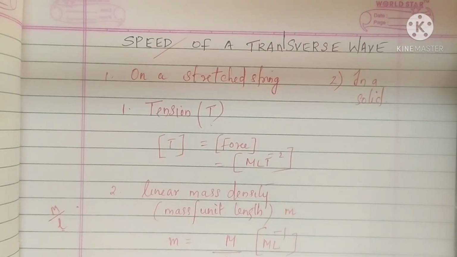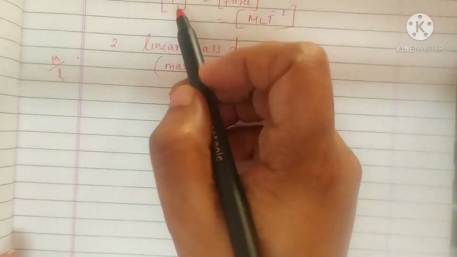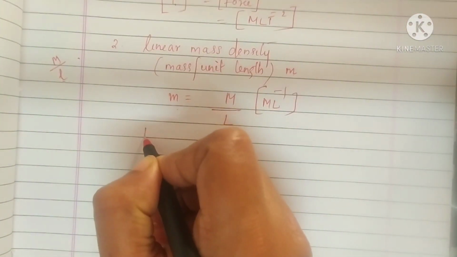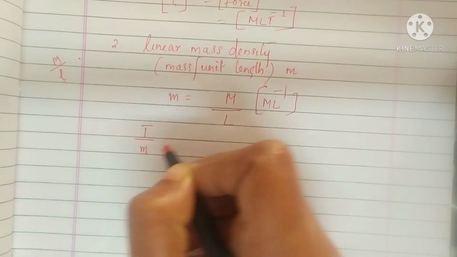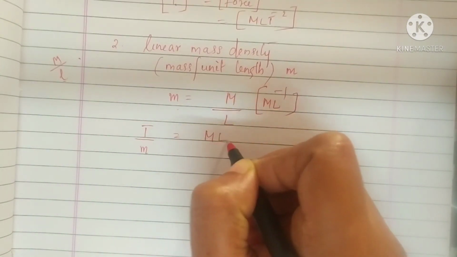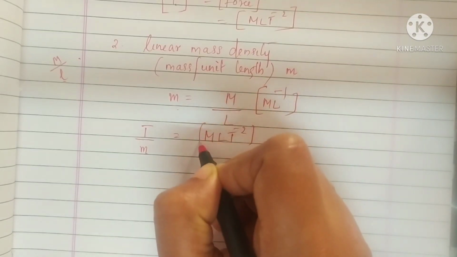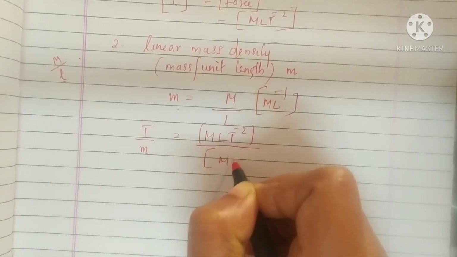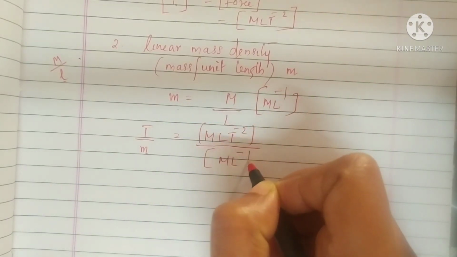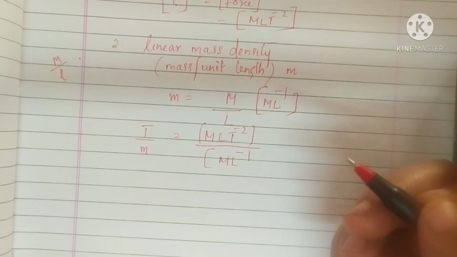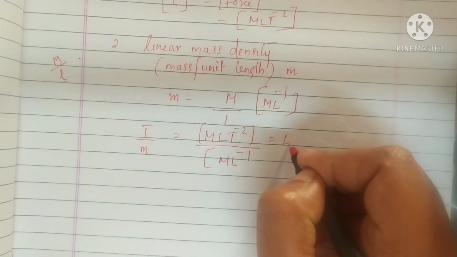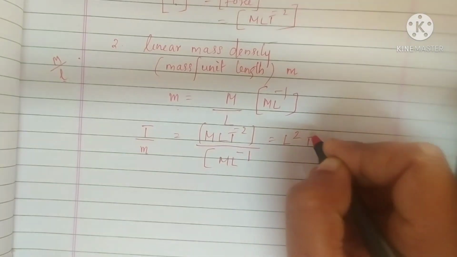Now if you take the ratio of tension to mass per unit length, you get T by M, which is MLT raised to minus 2 divided by ML raised to minus 1, that is L squared T raised to minus 2.